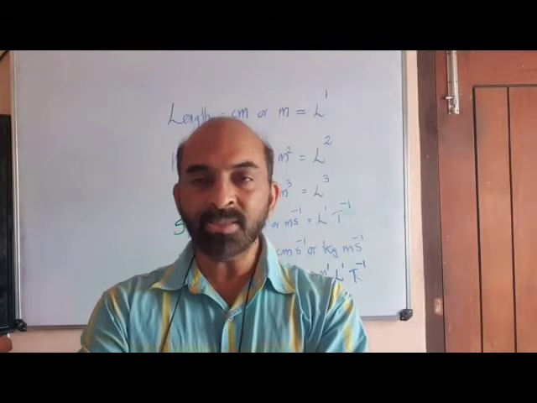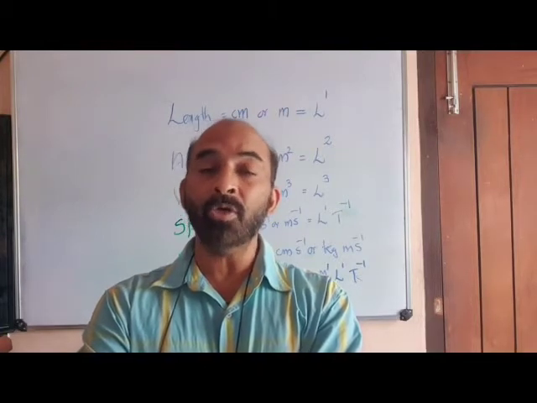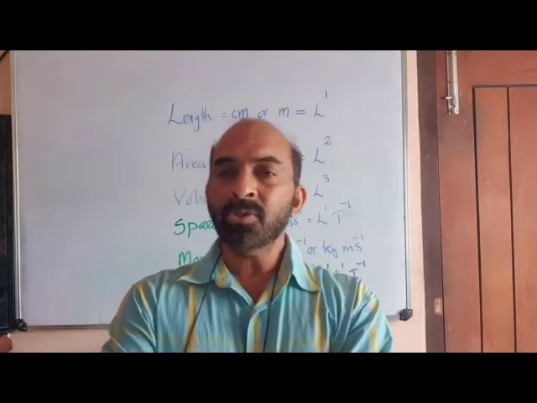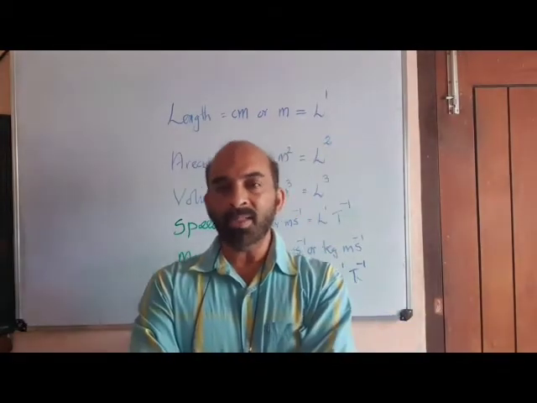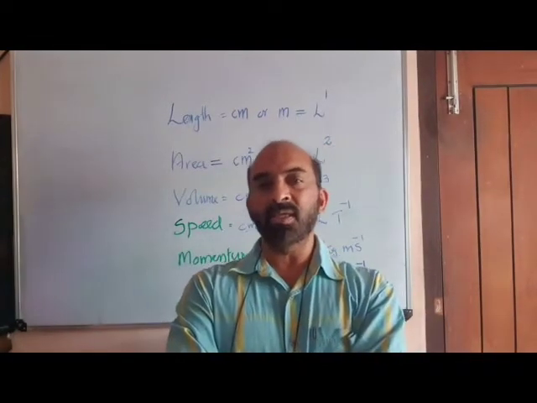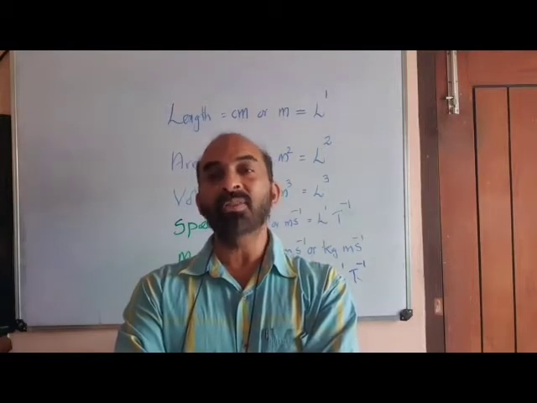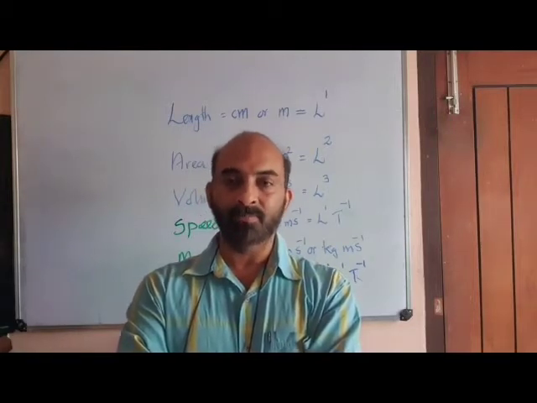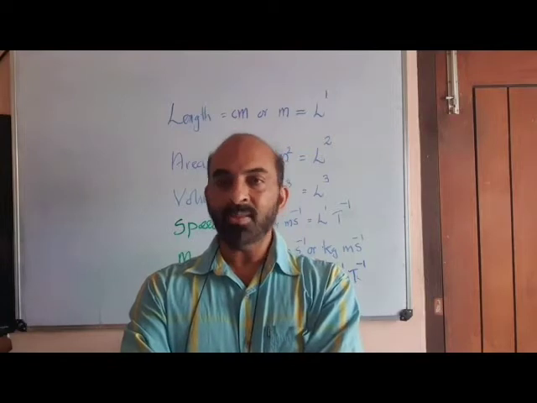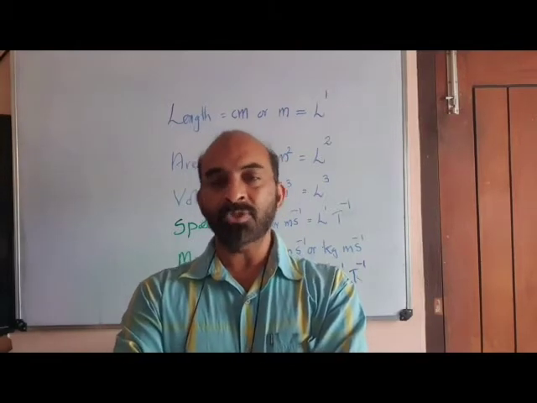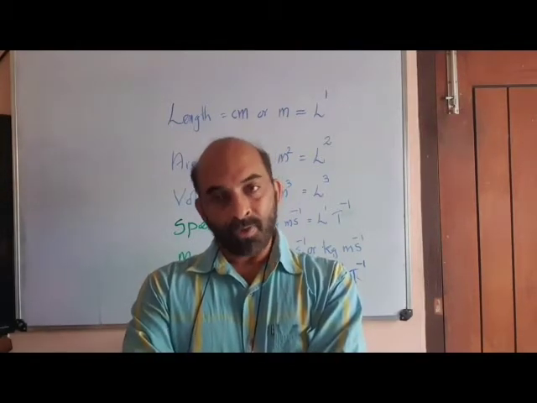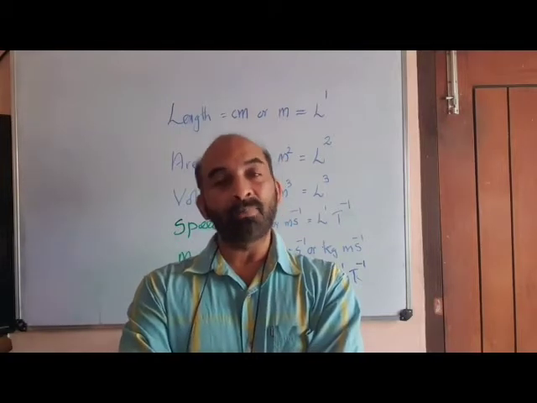In either case, it is a length denoted by L. So, length when mathematically expressed has the dimension 1 with respect to L. That is length, no other operation, direct measurement. So, the power of the term length will be 1.